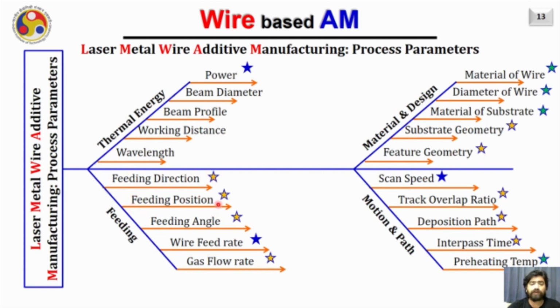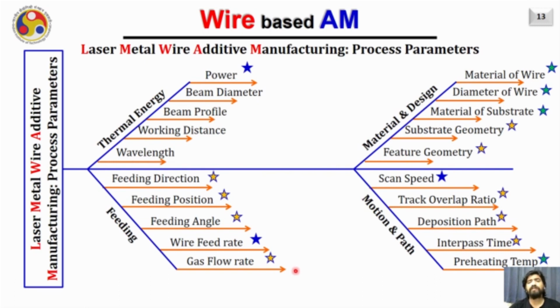Then the position of the feeding and the angle of the feeding. If you are feeding the wire from the side, at what angle you are feeding it into the melt pool, and at what position it is getting melted into the melt pool. We have seen the three positions: the leading edge, the center, and the trailing edge. Then the next is wire feed rate and gas flow rate. In all these process parameters, typically they are fixed for a particular geometry. We do not change them much while changing the wire or other materials or other ambient conditions.